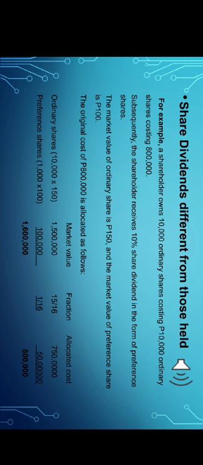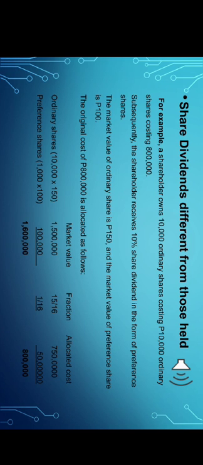Before we proceed to the example in the book, let's differentiate first the ordinary share and the preference share. Ordinary share refers to the basic ownership in the corporation, while the preference share has a certain advantage over the ordinary shares, or it's like a VIP. For example, a shareholder owns 10,000 ordinary shares costing 800,000 pesos.